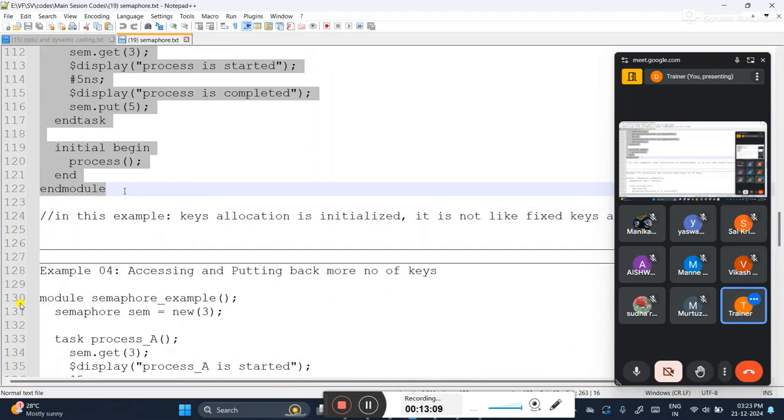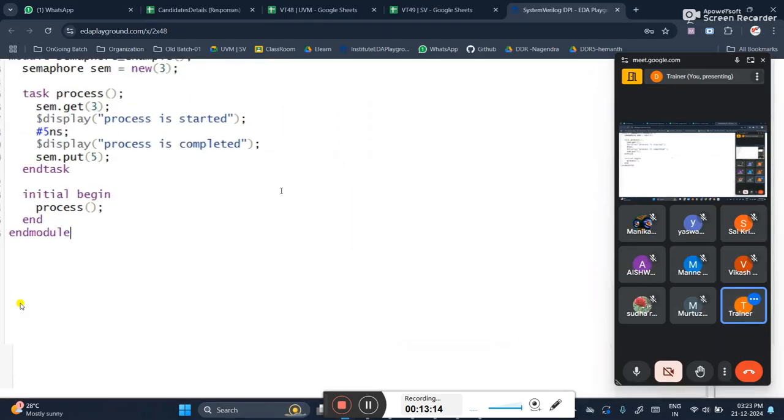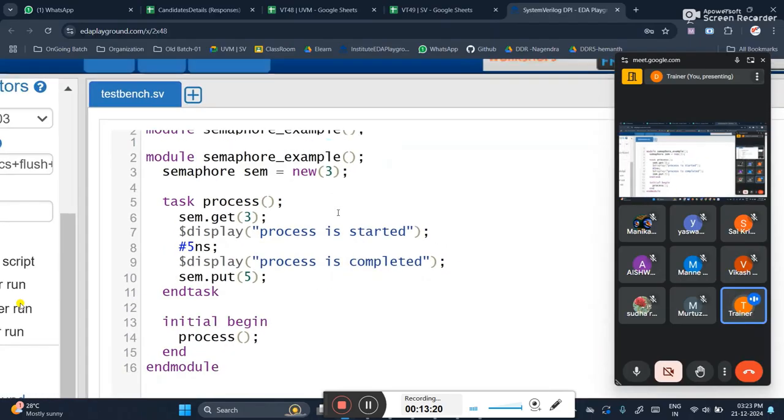Can I create multiple keys? Yes. So here you can see, I am creating three keys. I am initializing three keys. Now three keys are initialized. Can I get fewer keys? You can get fewer keys, but that is not appropriate. What happens, you know? So just imagine I have created three keys.